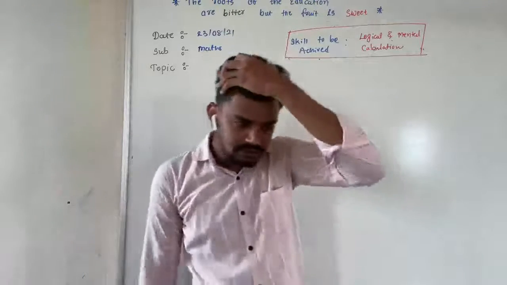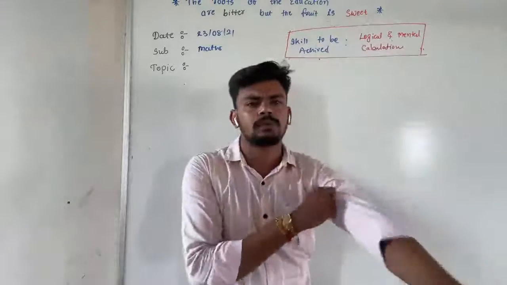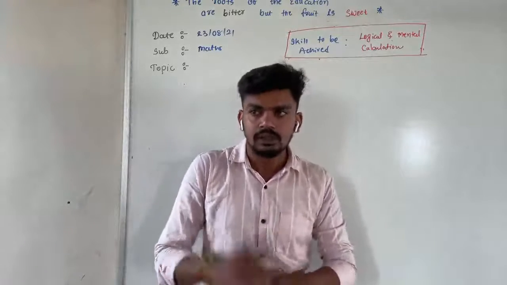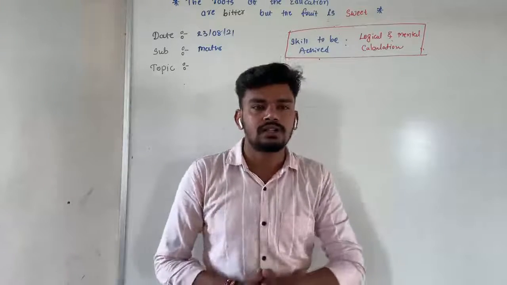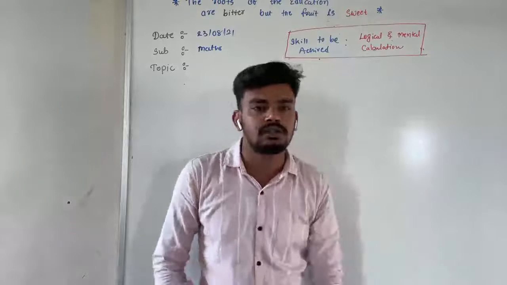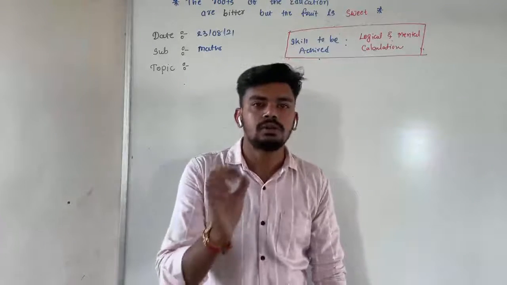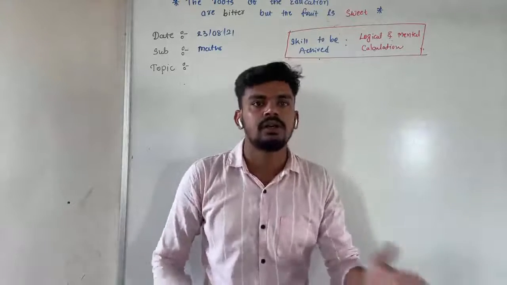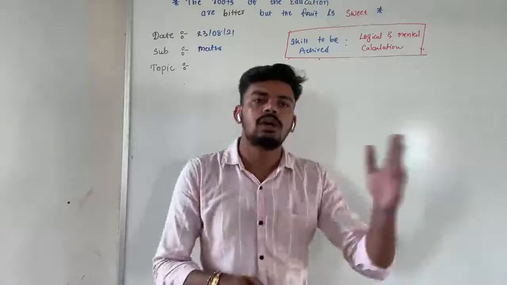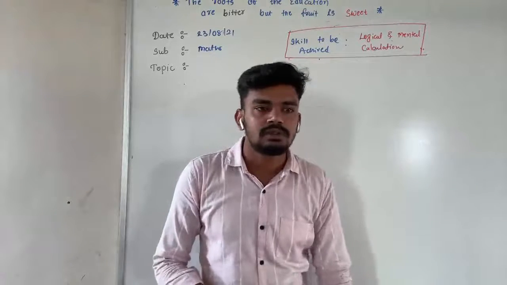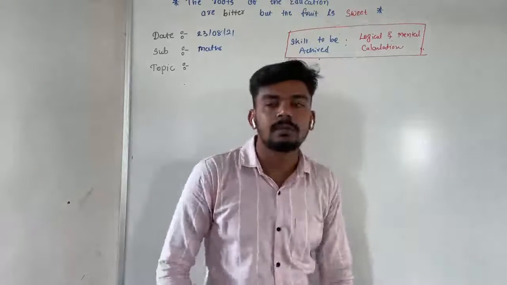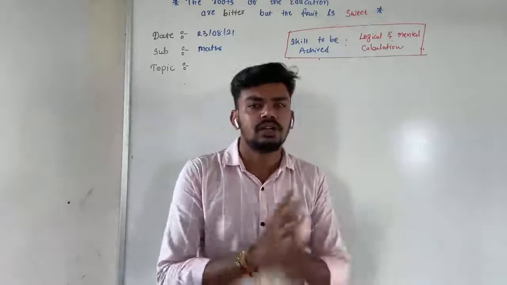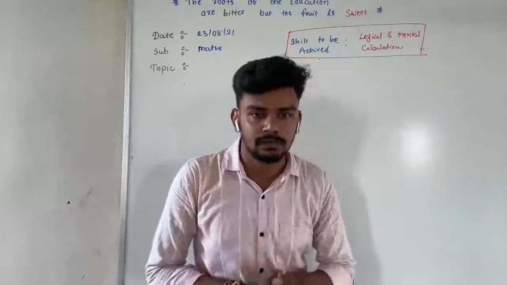In this chapter, we have seen a total of 4 types of topics. I'm just briefly revising all of them. The first topic was expressing or converting fractions and decimals to percentage, in which we multiply with 100. Whether it is a fraction or a decimal, we multiply it by 100, then we get the percentage of that. The second was the reverse of this: expressing percentage as a fraction and decimal. That is the second topic.